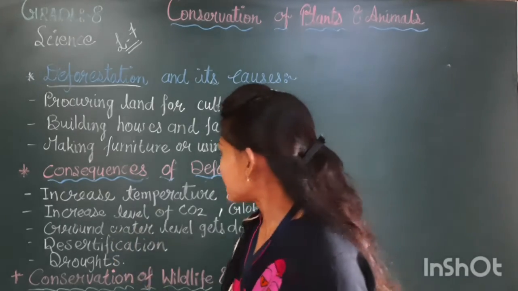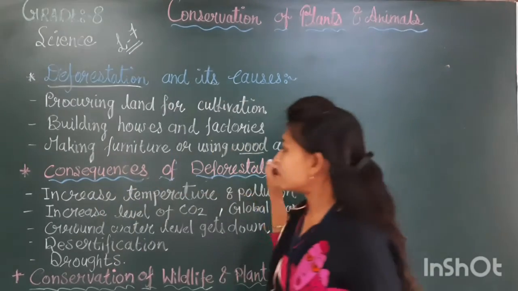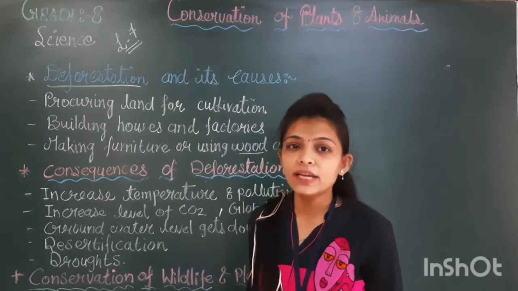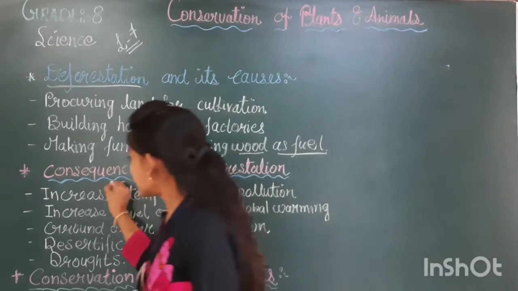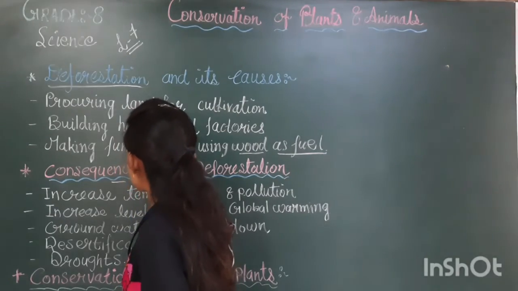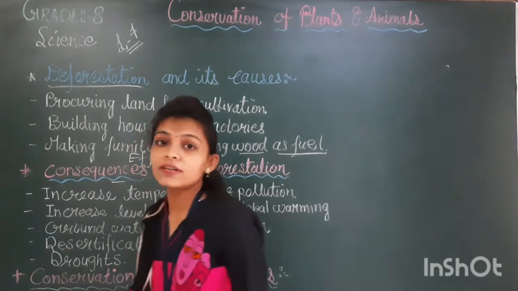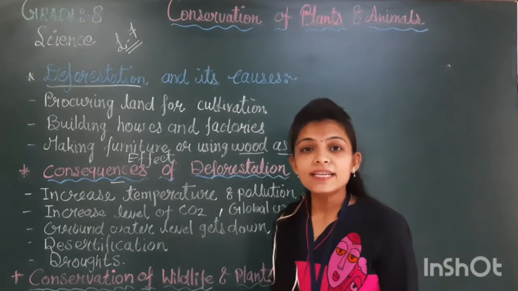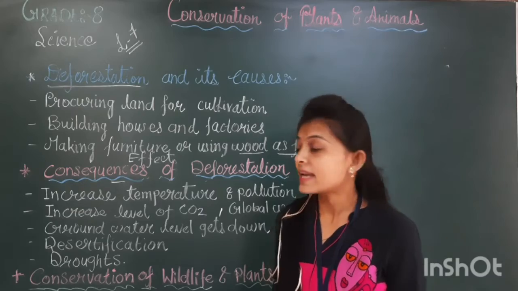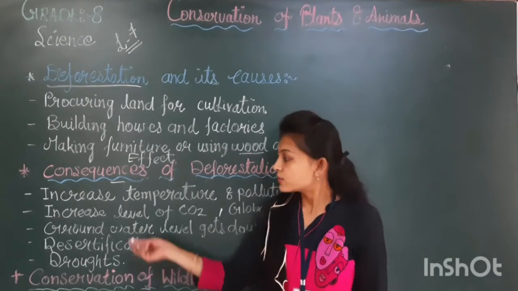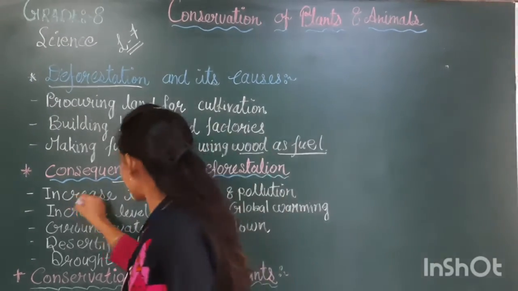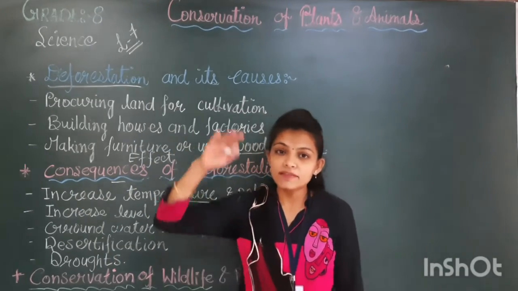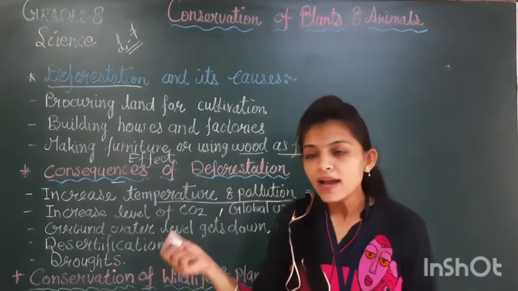Now the second point is consequences of deforestation. One question is in your mind: what is the meaning of consequences? Consequences means effect. What are the effects of deforestation? Deforestation की effect क्या होगी? अगर हम trees cut करते ही जाएंगे, what will be the result of it? So here first point is increase in temperature and pollution. If you are cutting down the trees, the temperature will increase and the pollution level will be high.